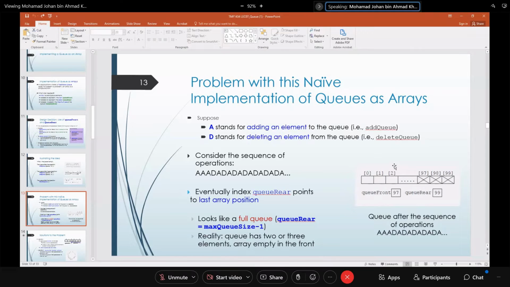That means there is still space to put data inside the array, however it says that the queue is already full. Why is there empty space? Because queue front has moved until 97. Can you see that? Queue rear says it is full, it has reached the back, but queue front is at 97, meaning all of this is empty because you already did a lot of delete queue.